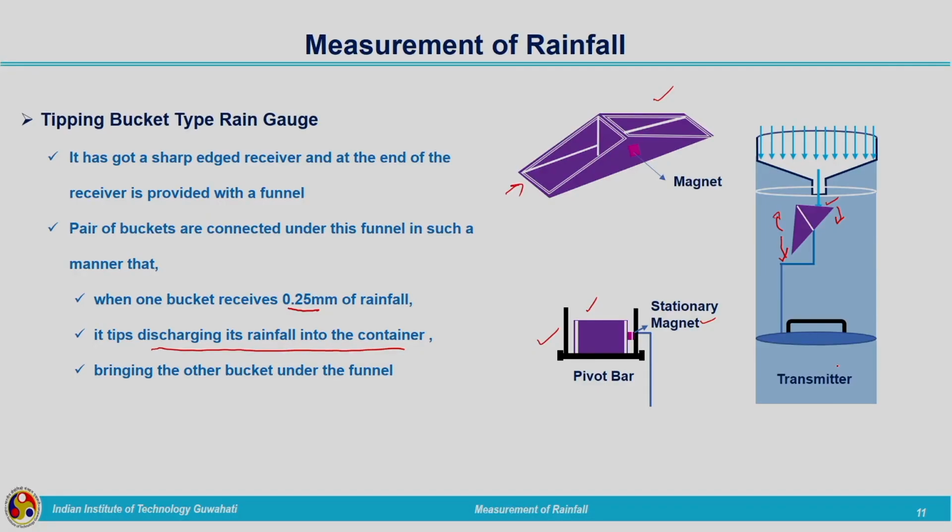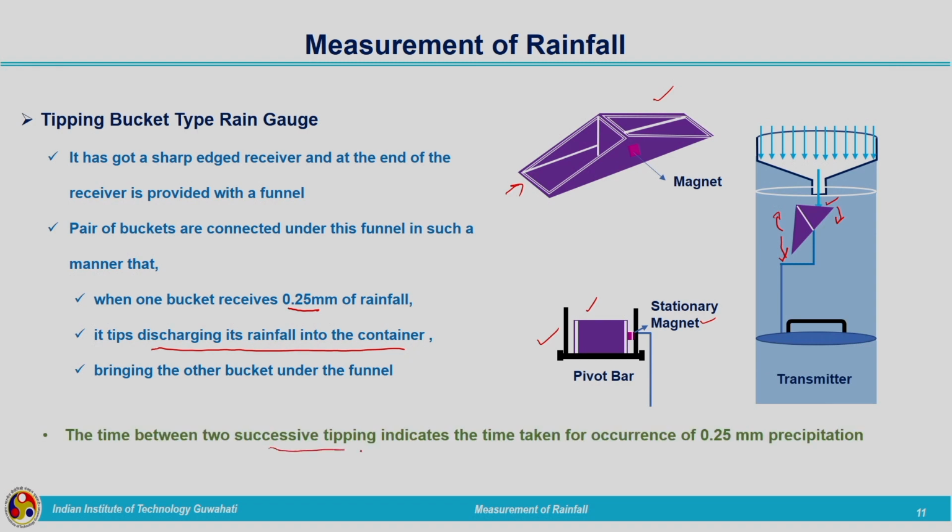And how are the readings taken? Whenever each tipping takes place, it is noted down by this transmitter. This stationary magnet transfers the readings to the transmitter or data logger, or whatever procedure is there for recording the rainfall data. The time between two successive tippings indicates the time taken for the occurrence of 0.25 millimeters of precipitation.